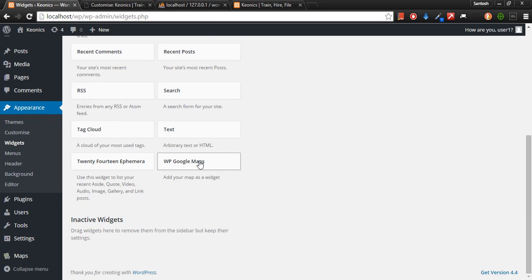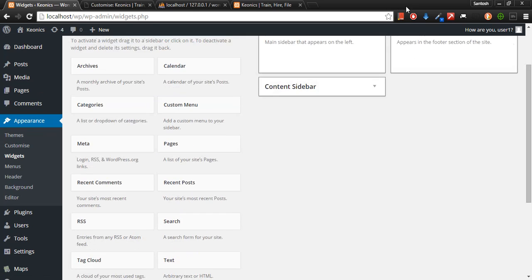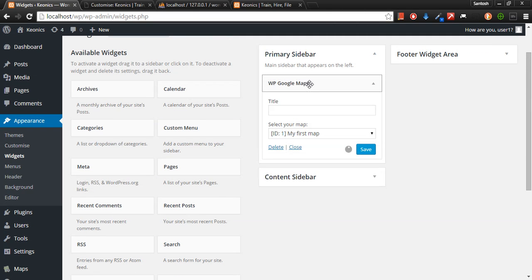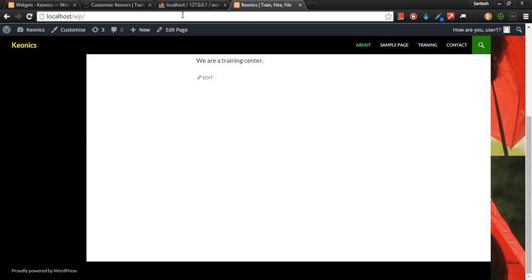Do you see this? It has come in widgets as of now. So if I just drag it on top over here, the map will be there. Save. You assign the layout for it basically.